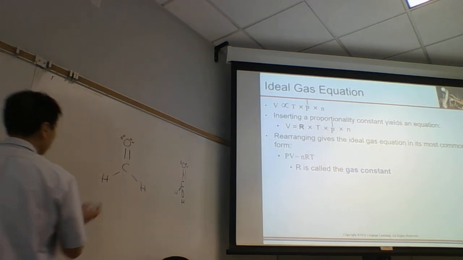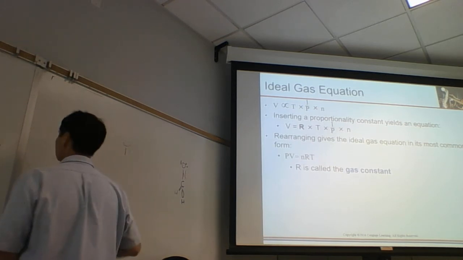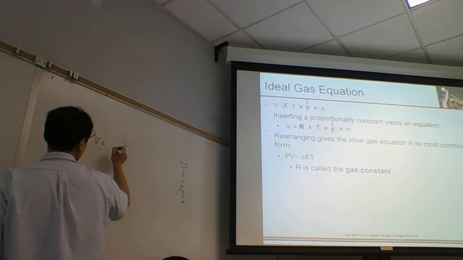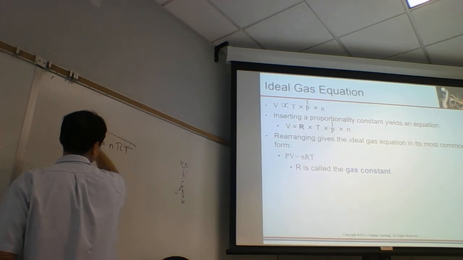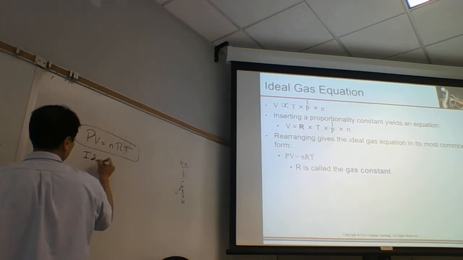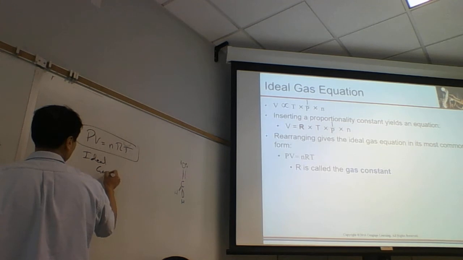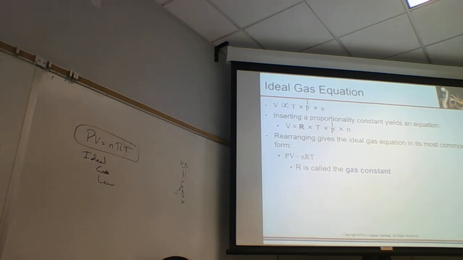And so, simplifying this equation, we have another form, and that's PV equals nRT. This one is called the ideal gas law. This comes from empirical equations. So all we do is memorize these two equations and do calculations based on the law, the empirical equation.